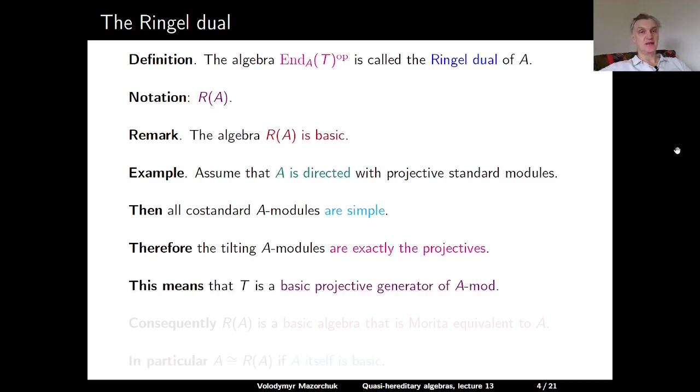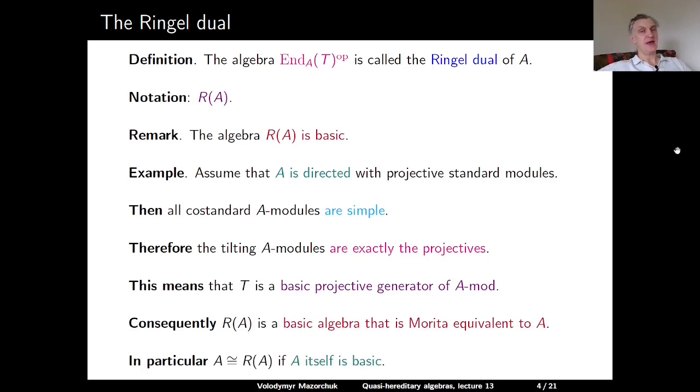So this means that our characteristic tilting module T is just a basic projective generator of A-mod. Consequently, the Ringel dual R(A) is a basic algebra that is Morita equivalent to A. So in particular, if A itself is basic, then A is isomorphic to R(A) in this case.